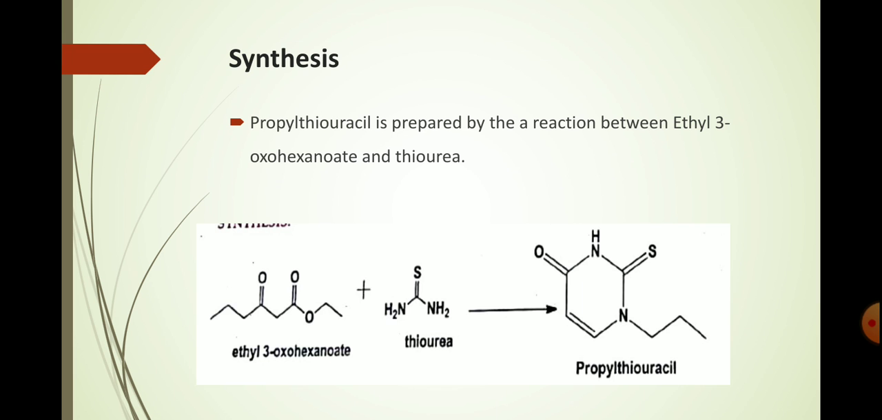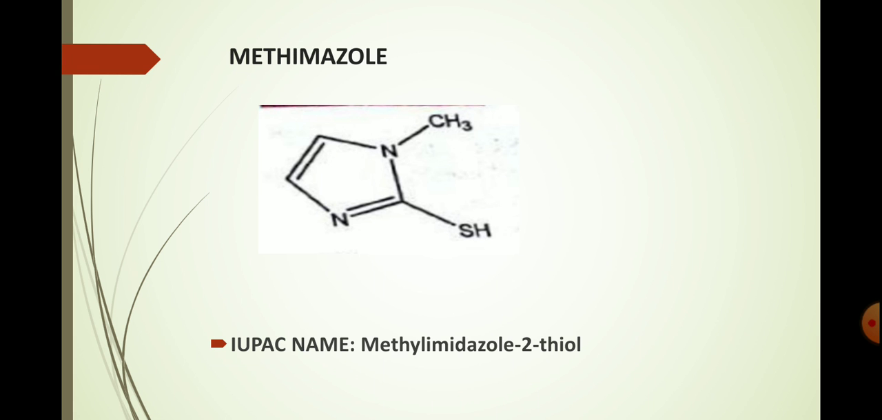Next, the synthesis of propylthiouracil. So, the propylthiouracil is prepared by the reaction between ethyl 3-oxohexanoate and thiourea. When the ethyl 3-oxohexanoate is treated with thiourea, it forms propylthiouracil. So, this is the synthesis of propylthiouracil.